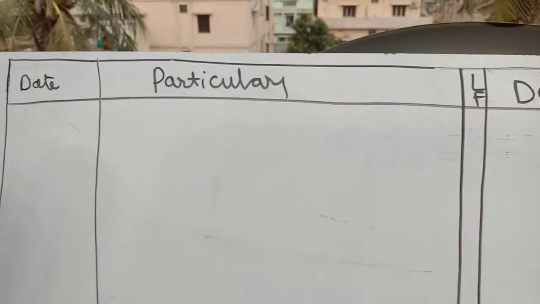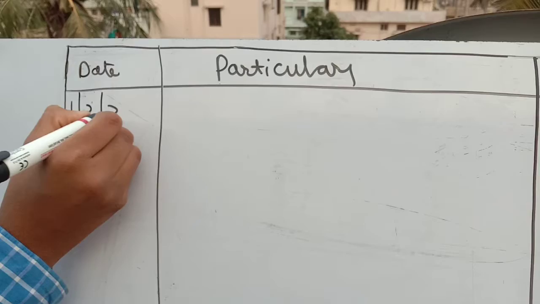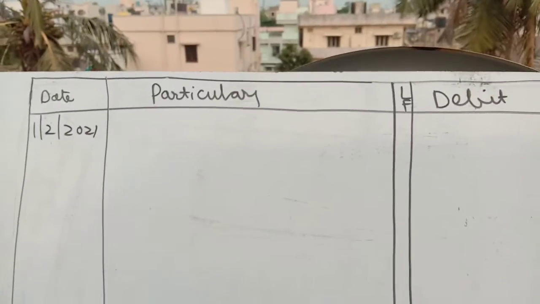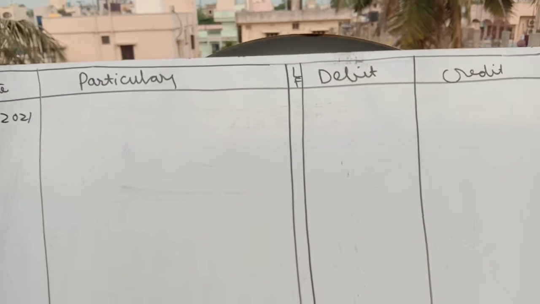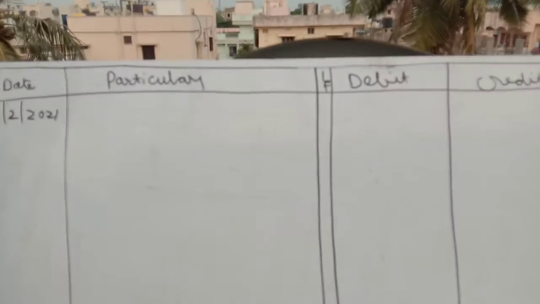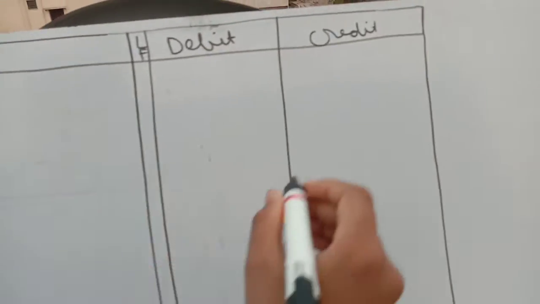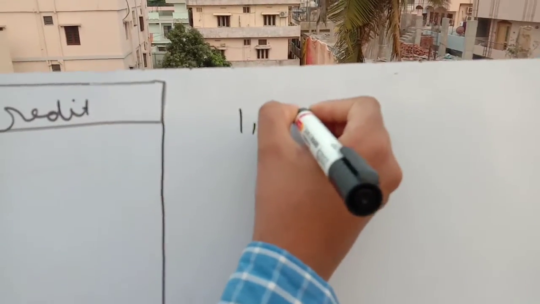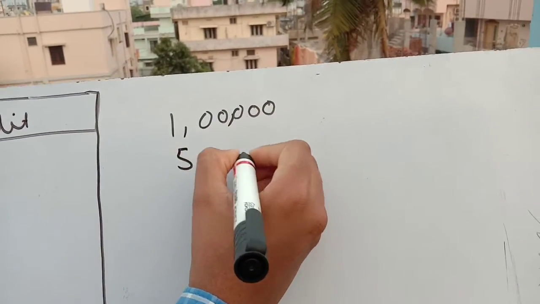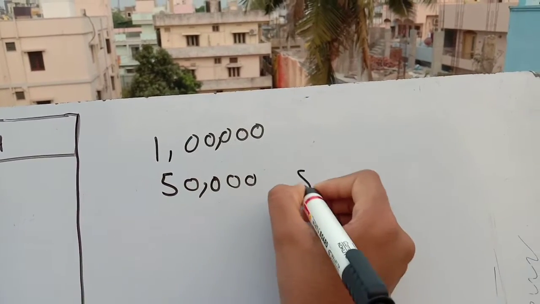The date was 1st February 2021. The entry was, Gopal commenced business with cash and deposited half of the amount in bank. So what is the amount? We are doing side work. The amount is 1 lakh rupees. What is half of 1 lakh rupees? That is 50,000 rupees, right? And another half is 50,000 rupees.